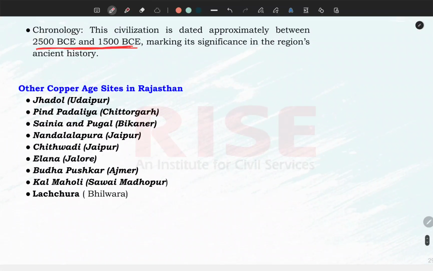Other copper age sites are Jadol, Pind Padalia, Saina Pugal, Nandalalpura, Chithwadi, Elana, Buddha Pushkar, Kolmoli, and Lachura. You can just mug up the names of districts and locations, and these are related with the copper age civilization. So this is all about the ancient civilizations which were related with the use of copper and bronze.